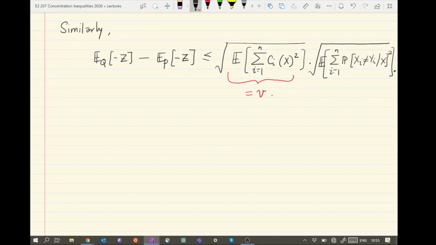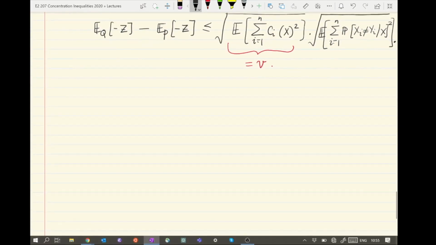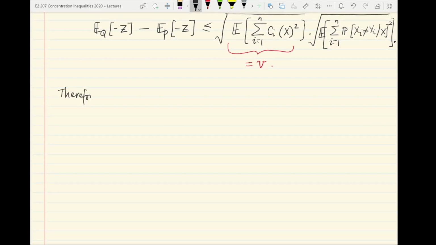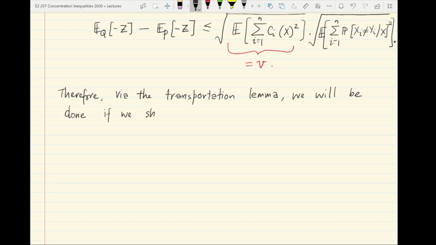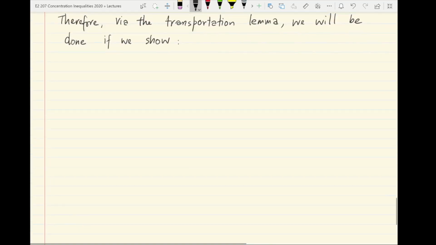Okay, so therefore the upshot of this calculation is that via the transportation lemma, we will be done if we can show what is called Marton's conditional transportation cost inequality.